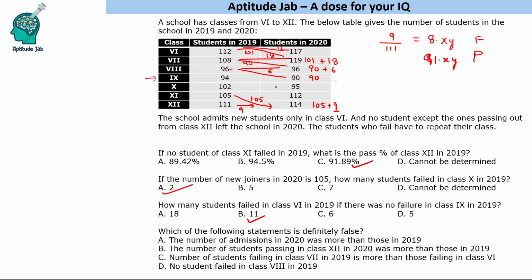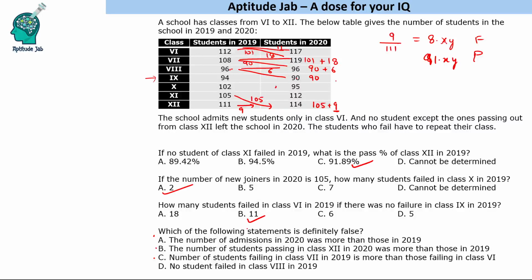The number of students passing in class 12th in 2020 was more than those in 2019. We cannot tell this because we do not have 2021 data, and we cannot find the number of failures or passes, so we cannot tell whether it is true or false. The number of students failing in class 7th in 2019 is more than those failing in class 6th. Again, we cannot tell, it will depend on the conditions.